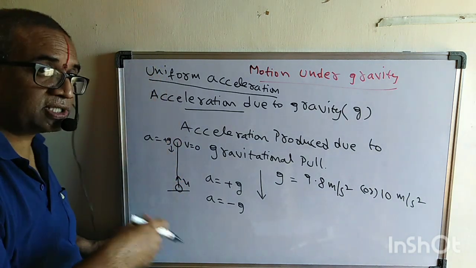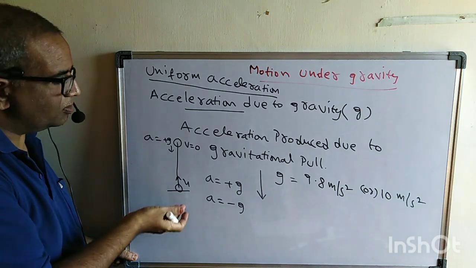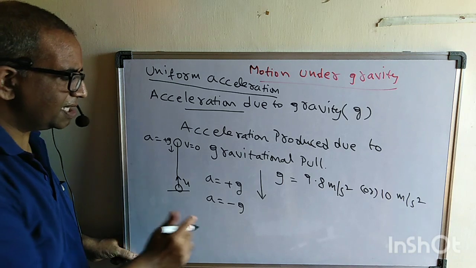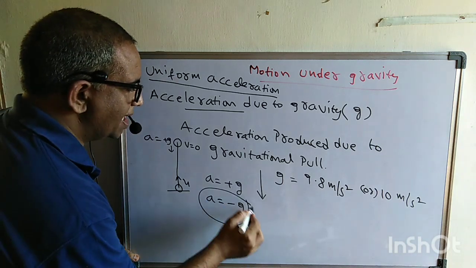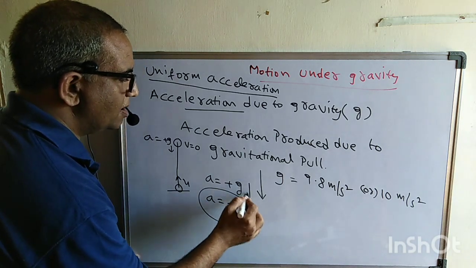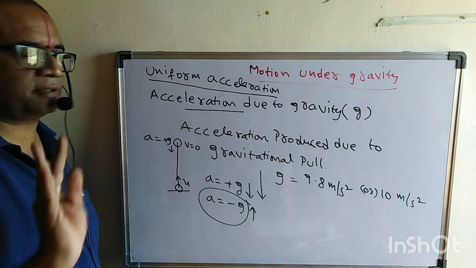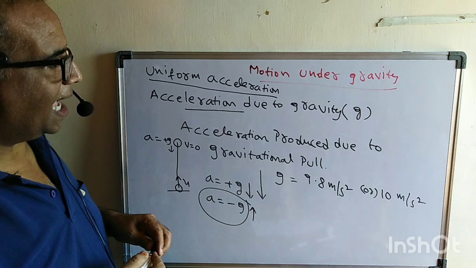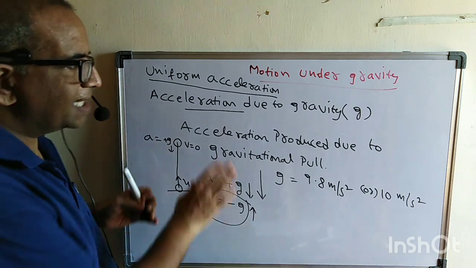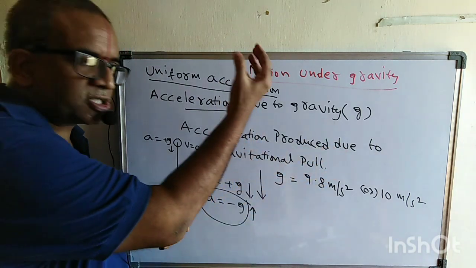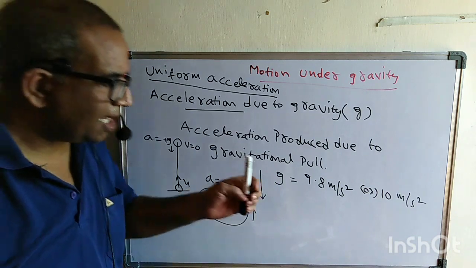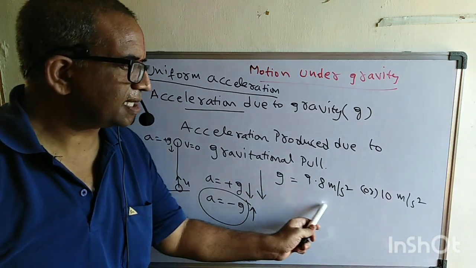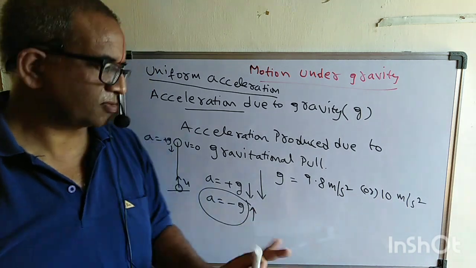See here, acceleration is always acting in the downward direction only. Only your direction of motion may change, like you may move up or you may come down. But in general, when you are going up, you take it as negative, and when you are coming down, you take it as positive. Once again, what do you mean by acceleration due to gravity? It is nothing but the acceleration produced due to gravitational pull. And what is the value of g? 9.8 meter per second square, or in some cases we will take it as 10 meter per second square.